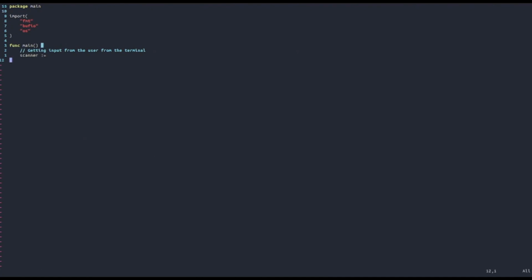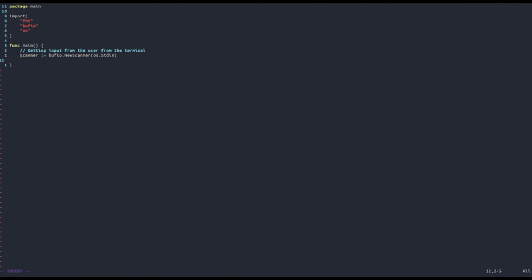and then we're going to create an instance of a scanner by writing bufio.NewScanner, and then inside of NewScanner we're going to put in os.Stdin, which stands for standard input. So we're creating an instance of a scanner, specifying that we're passing in standard input. Maybe some of these words, such as stdin, might not make sense to you yet, but if you come from C or from other languages, maybe you already understand what these words mean.